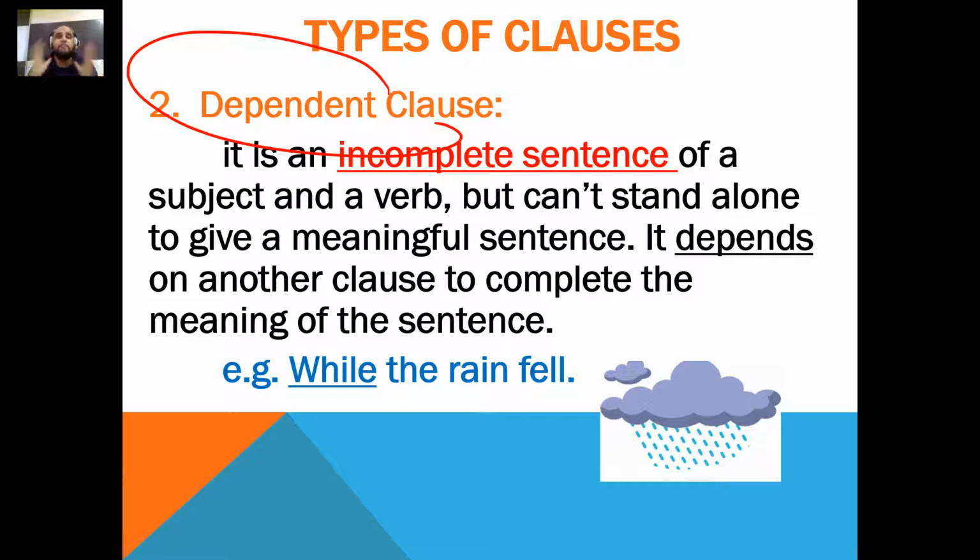It's not meaningful. So it depends on another clause to complete the meaning of the sentence. For example, as you can see, while the rain fell. Of course, fell is the simple past of to fall. So while the rain fell, what happened while the rain fell? I can't understand that. And while, by the way, is a subordinating conjunction.